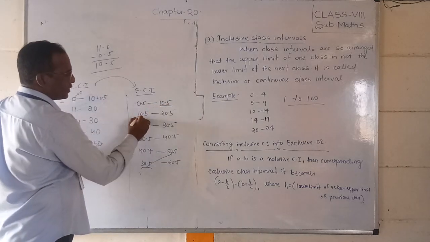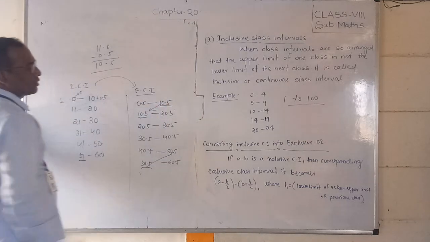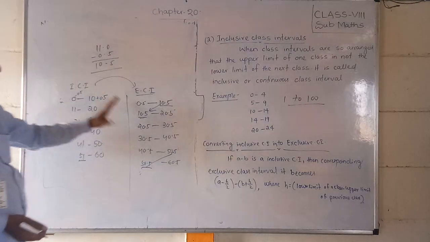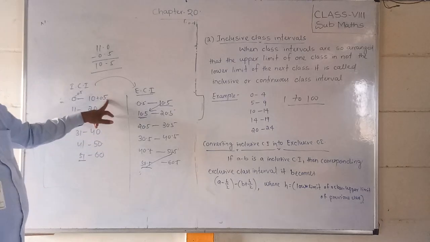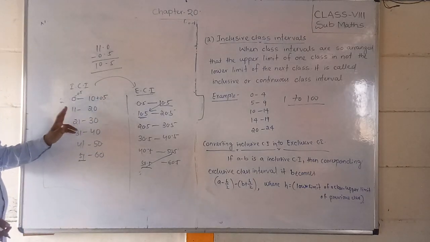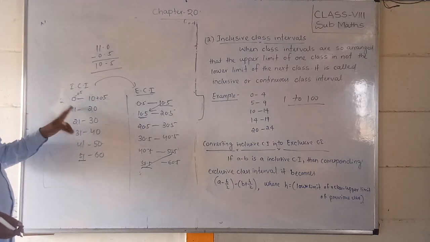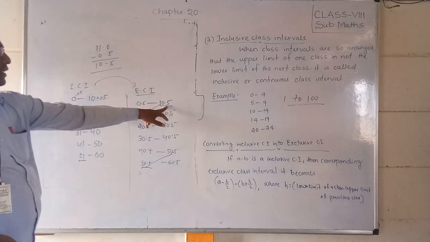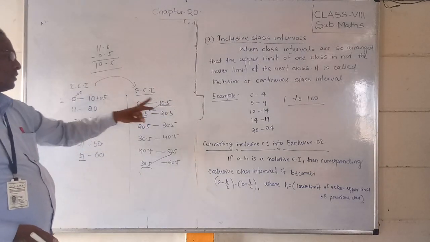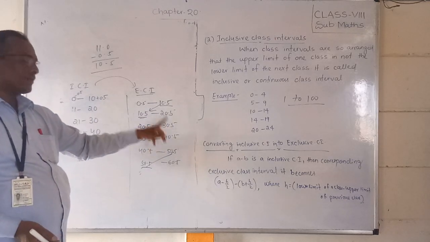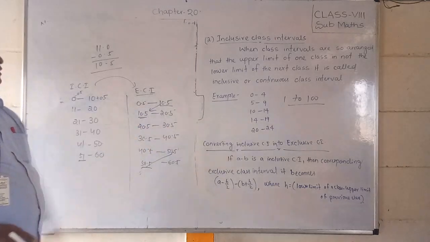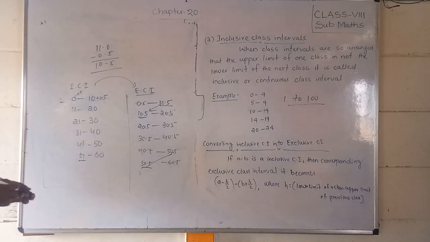That means 10.5 here and 10.5 there, so it is a continuous class. Now to convert it to a continuous class, for any data given, you just add 0.5 on the right side, then you are complete. Here add 0.5 after the same number, next here add after the same number. This is called an exclusive class interval.